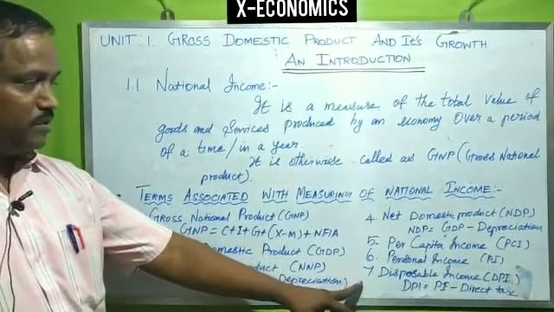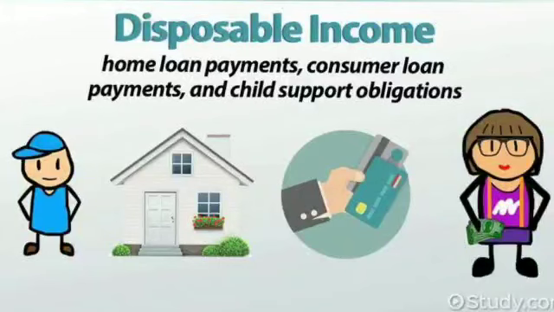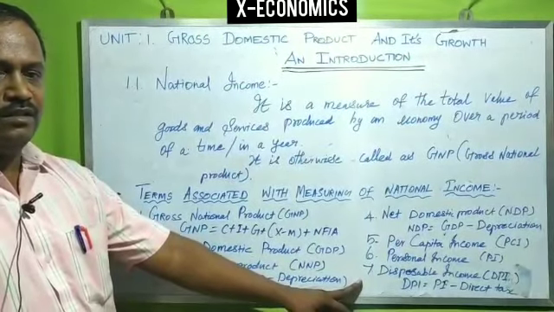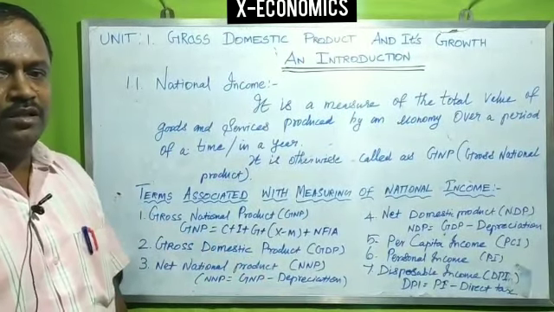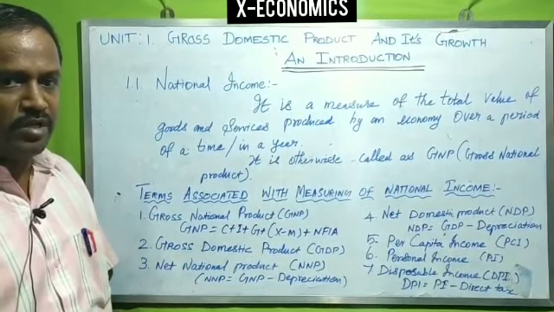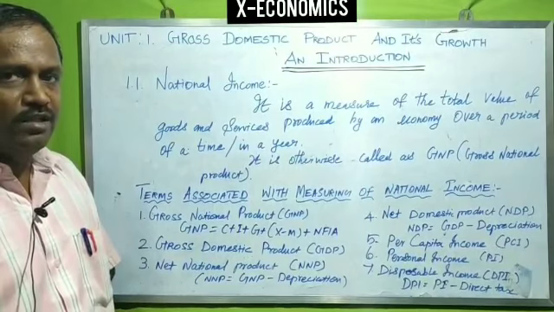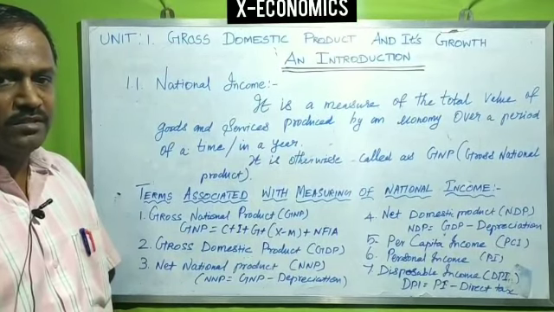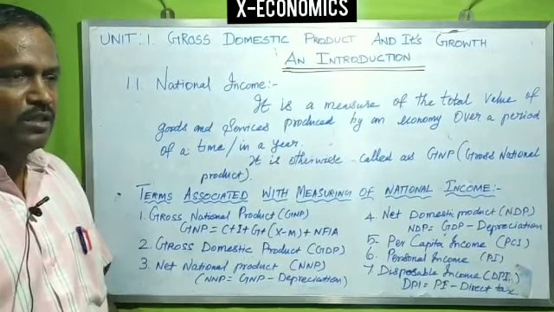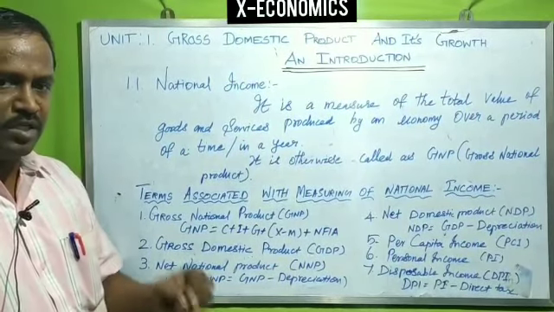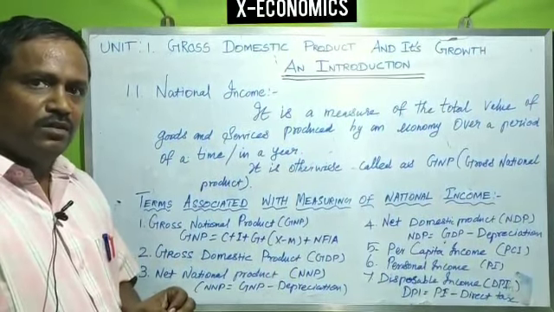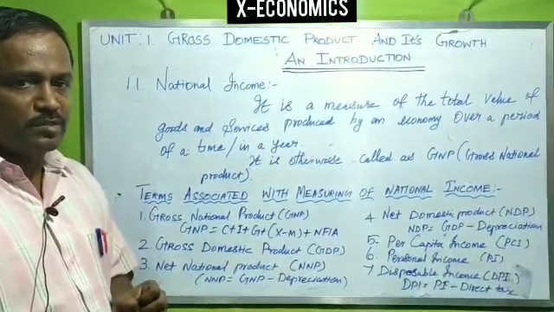Next, the seventh point, disposable income, DPI. DPI equals PI minus direct taxes. What do you mean by disposable income? Disposable income means the actual income which can be spent on consumption by individuals and families. Thus it can be expressed as DPI equals PI minus direct taxes. The amount spent for consumption by a particular person or family is after paying some taxes on the goods and services. That is what we call disposable income.